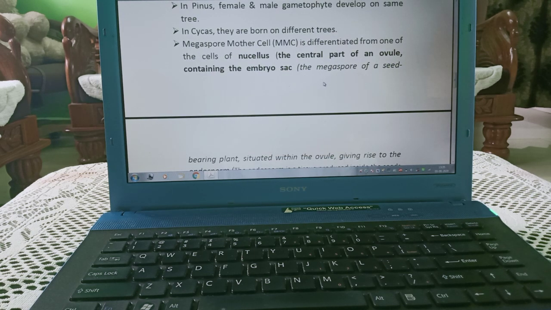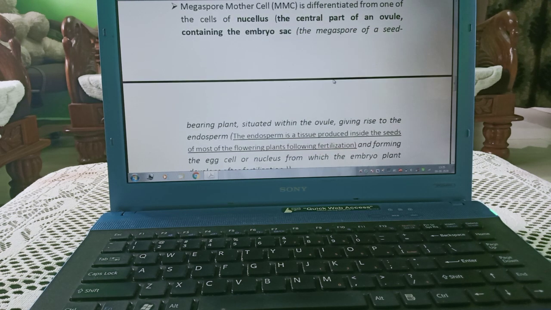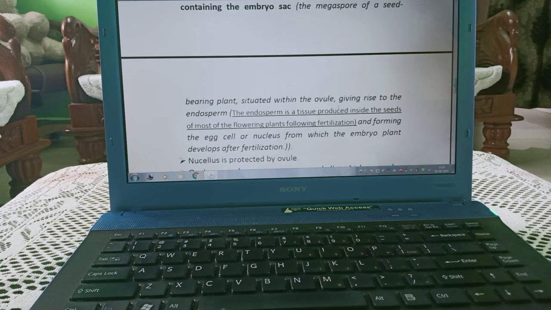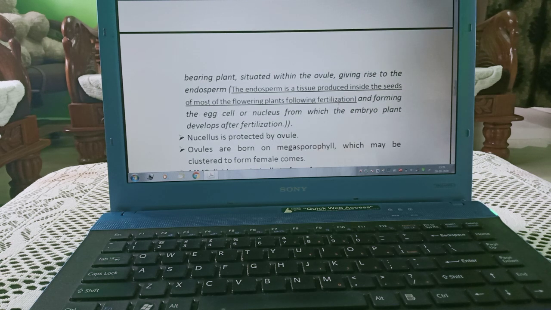Megaspore mother cell is differentiated from one of the cells of the nucellus, and the nucellus is the central part of an ovule which contains the embryo sac. And the embryo sac is the megaspore of a seed bearing plant situated within the ovule and giving rise to endosperm. And the endosperm is a tissue produced inside the seed of most flowering plants following fertilization. Now, which forms the egg cell or nucleus from which the embryo plant develops after fertilization.